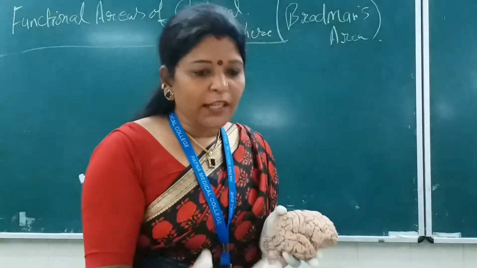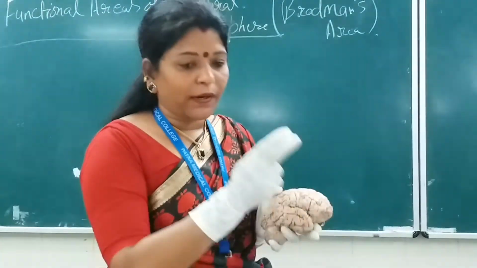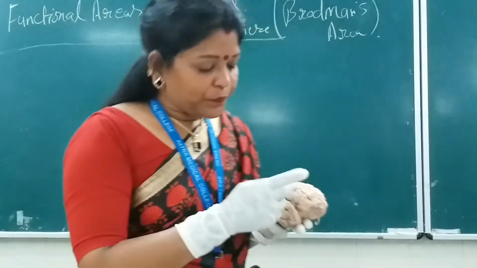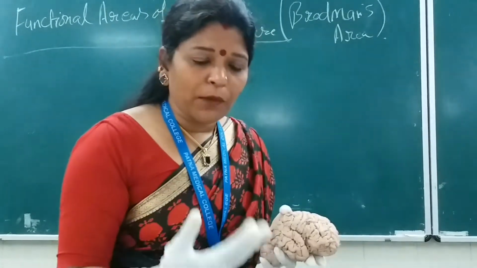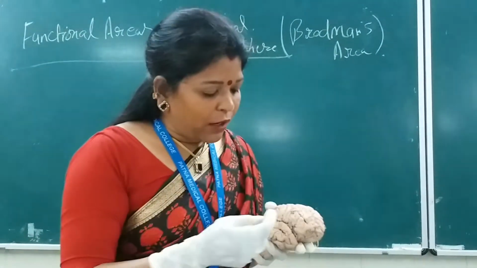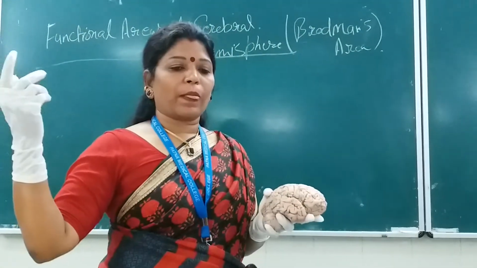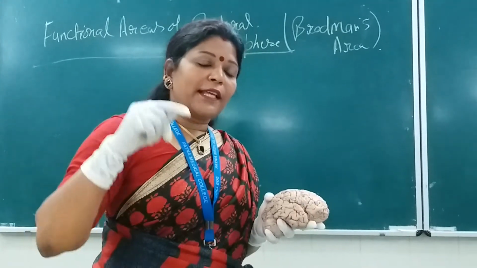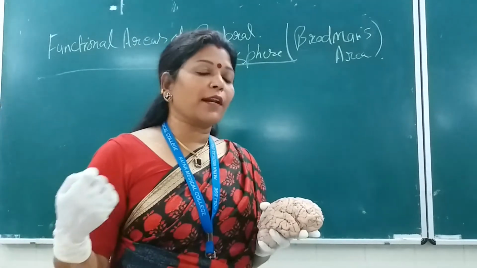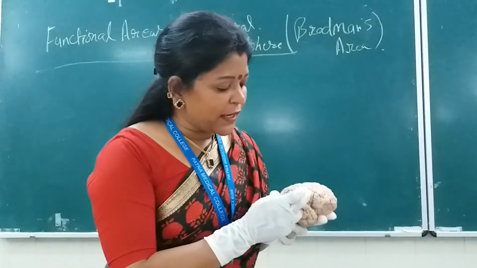So this is the motor aspect of the language. Brodmann's area 44 and 45 is the Broca's motor speech area. It helps in language formation, that is the articulation of the words, how the words are formed. Now, what will this Broca's motor speech area do? Ultimately, there will be the motor component which will guide the contralateral part of the body for the tongue, isn't it?